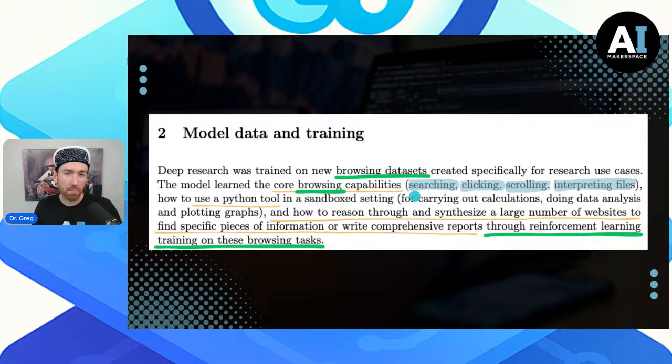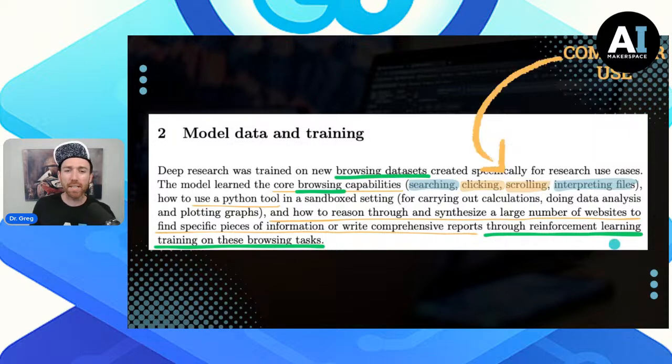These browsing capabilities, including searching, clicking, scrolling, as well as interpreting files, in combination with using Python tools in a sandbox and reasoning through and synthesizing large numbers of websites to find specific pieces of information, as well as writing those comprehensive reports. This was all kind of accomplished through this RL approach. Again, on these browsing tasks.